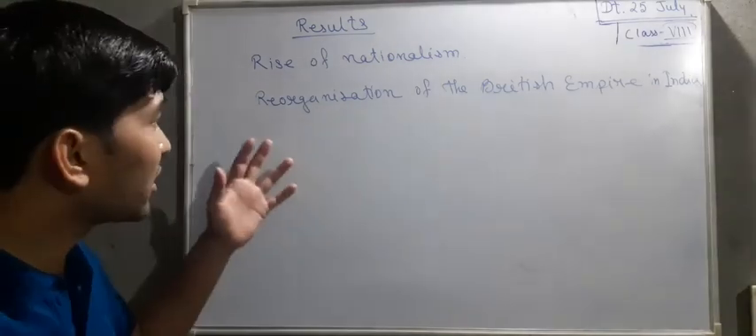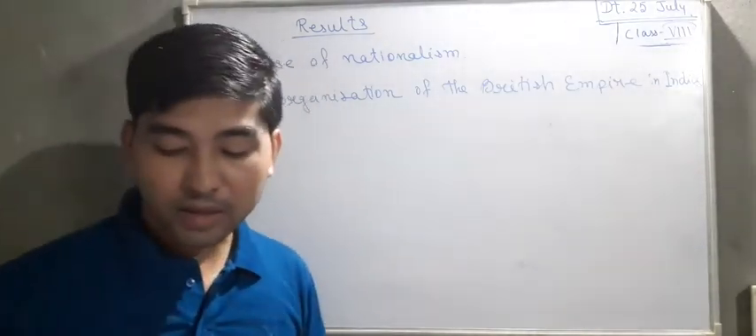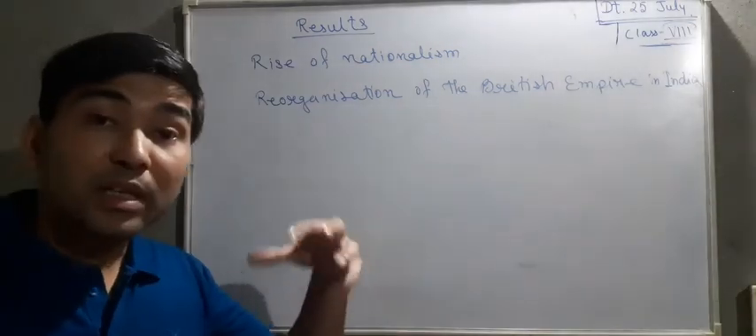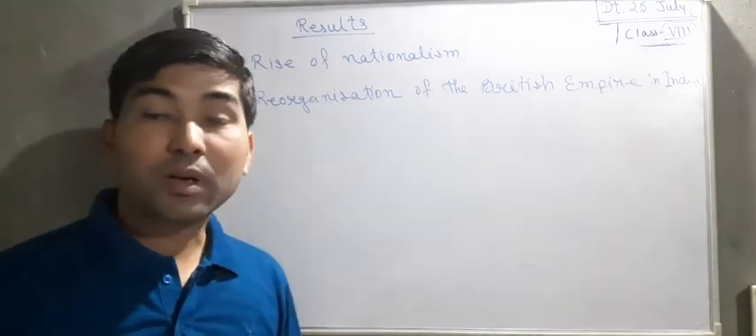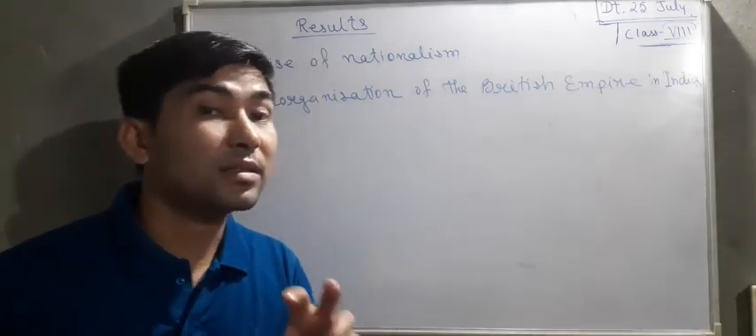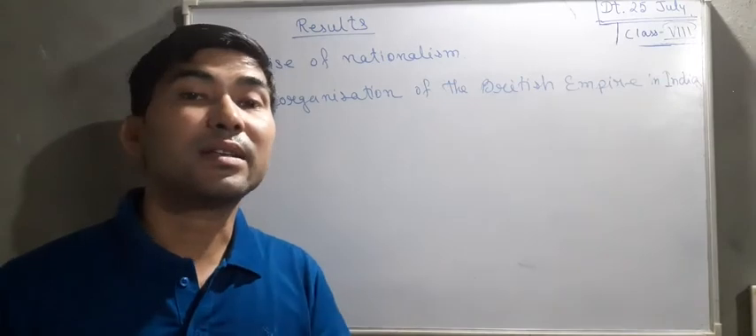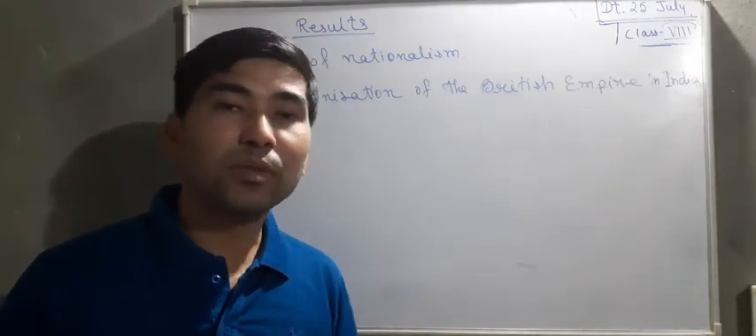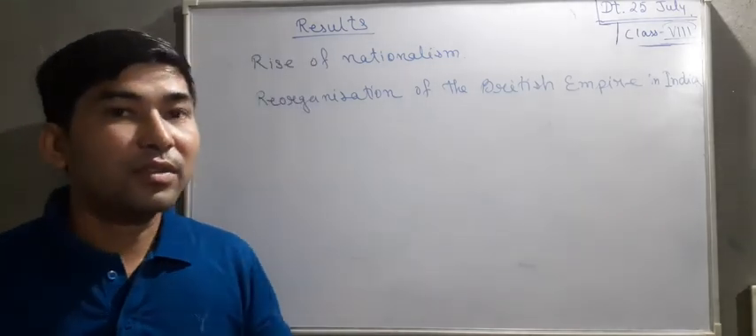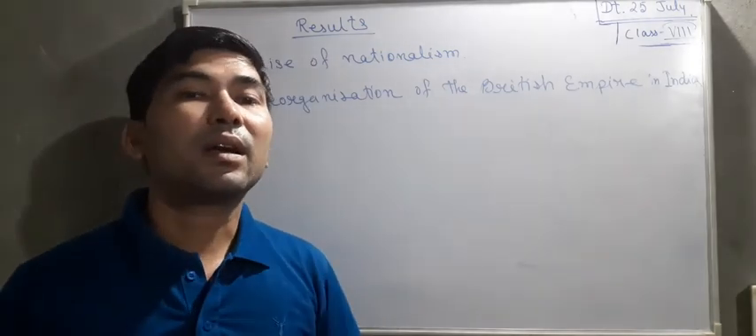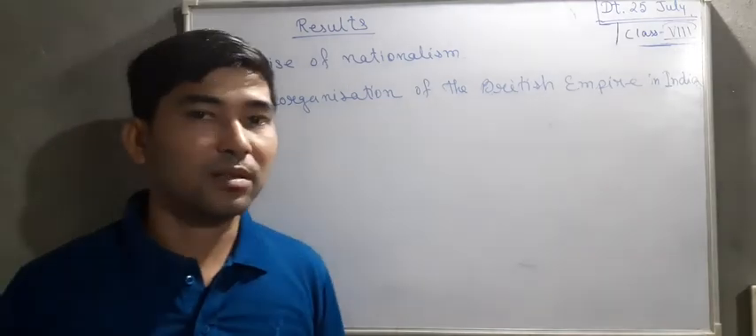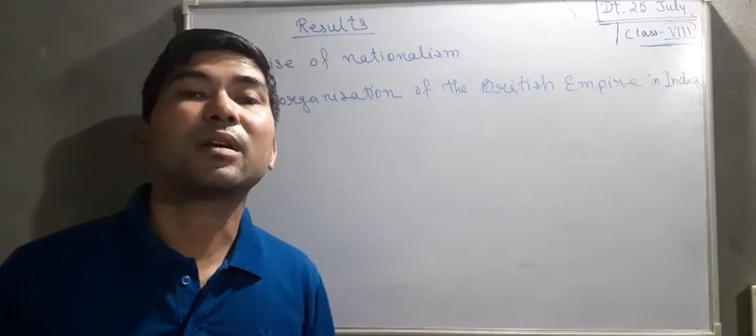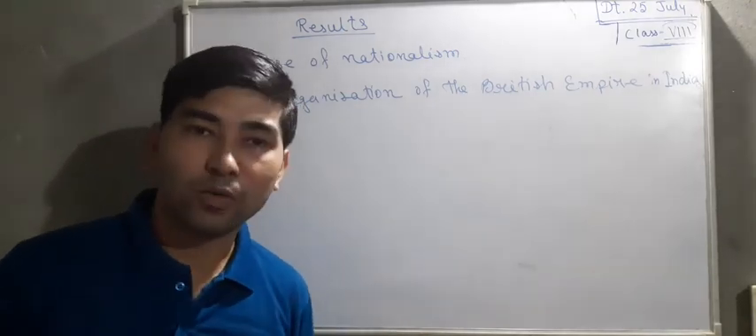The next is the reorganization of the British Empire in India. Two points are told here. Reorganization means reshuffling. So India was brought directly under the crown. You may know that the East India Company came to India first as a trading body, but later on they started establishing rule over India. After the revolt of 1857, their charter was cancelled and India directly came under the British Empire, that is the British Crown.